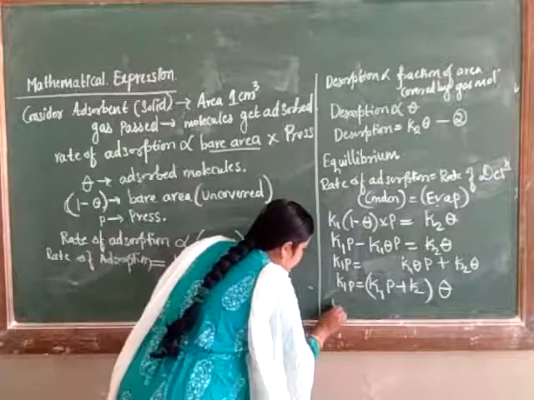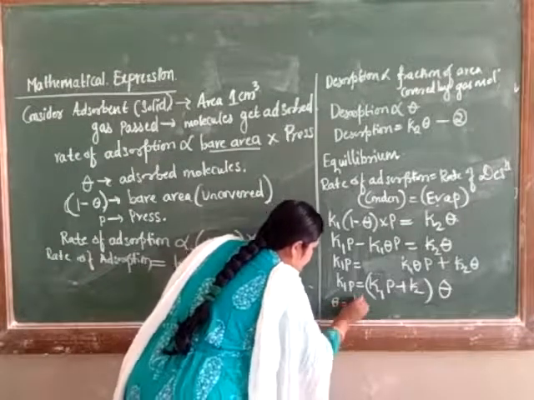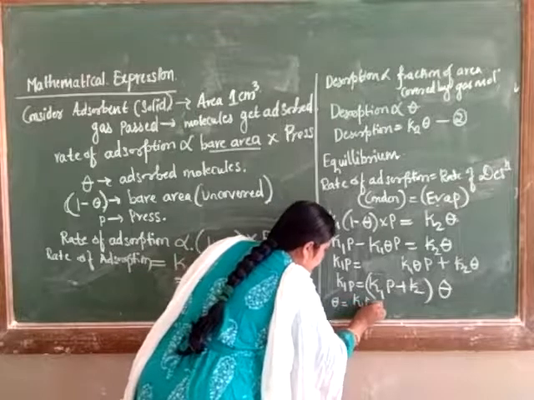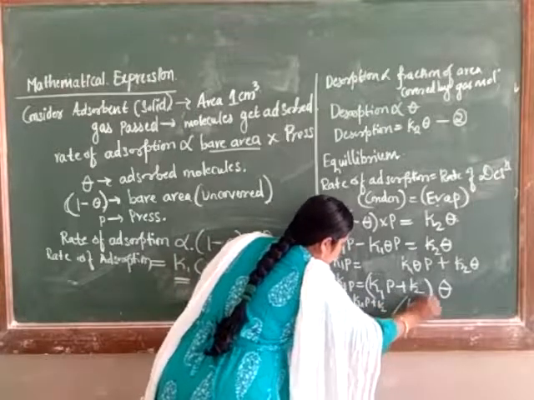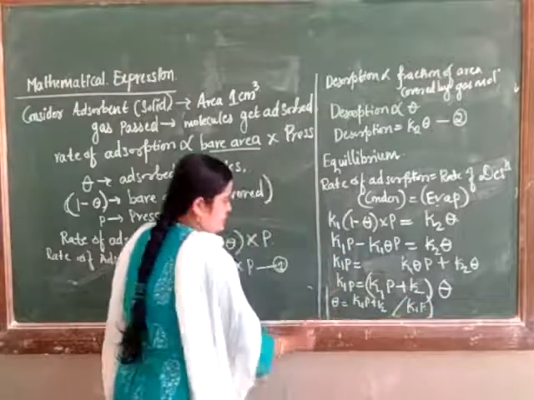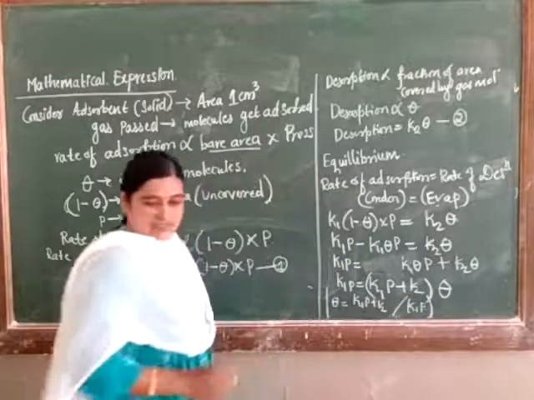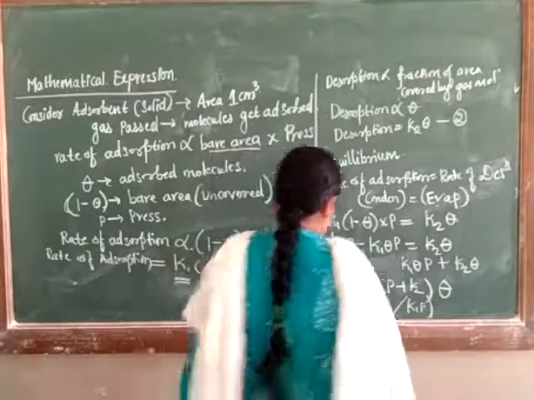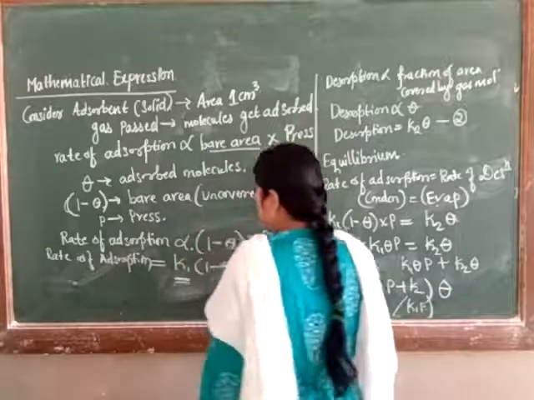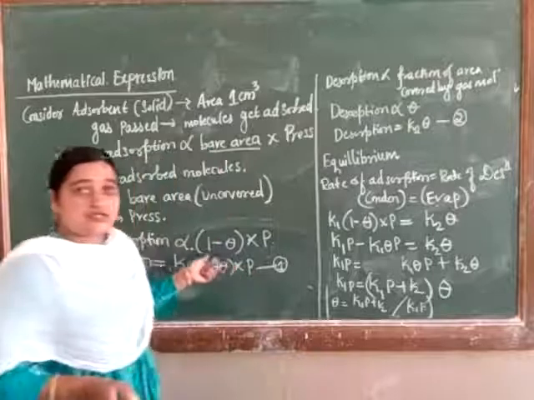So theta is equal to K1P divided by K1P plus K2. I will rewrite that particular equation once again on this side itself. I hope you have understood this.